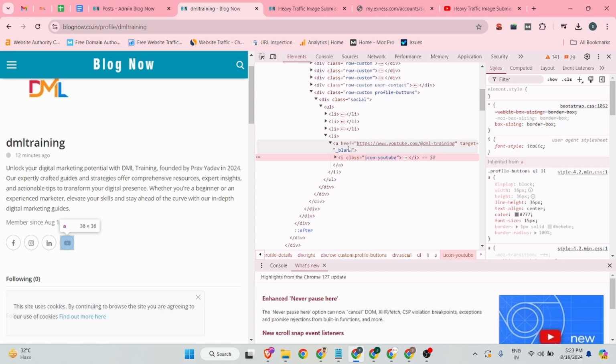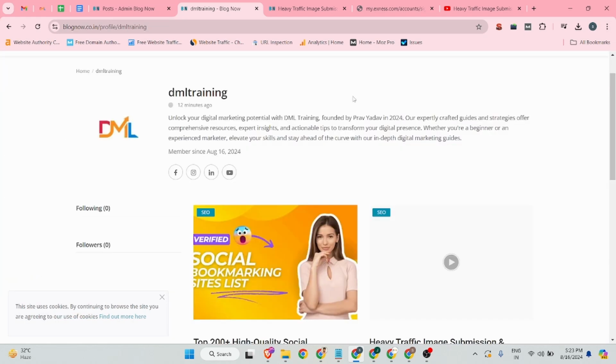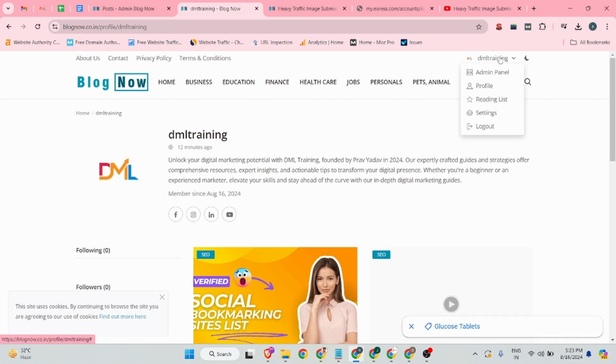You can see it's a 100% do follow backlink. There is no indication of nofollow or noreferrer. So we have created a profile backlink on this site. Now it's time to create an article backlink.